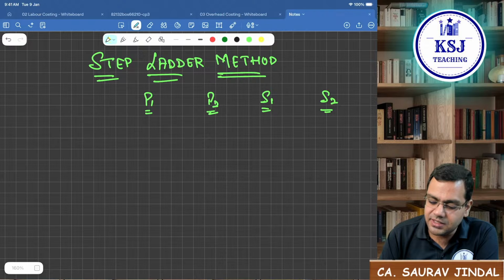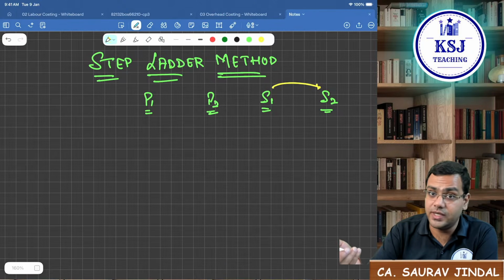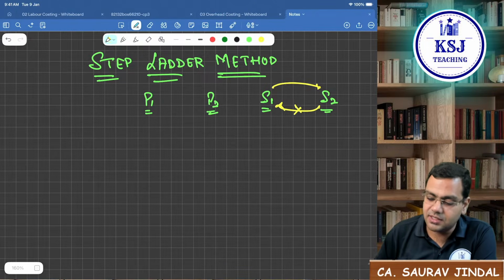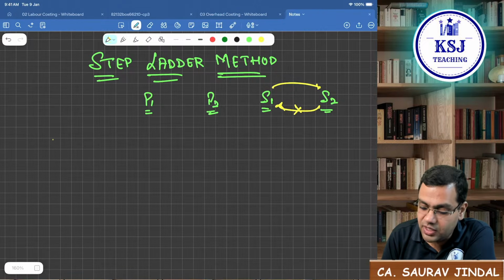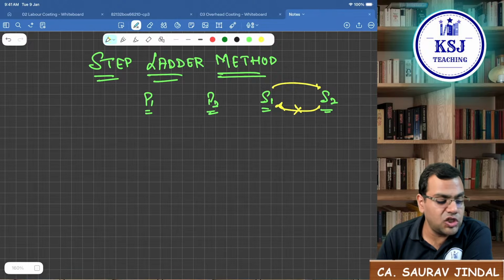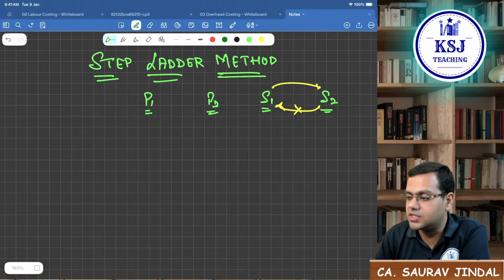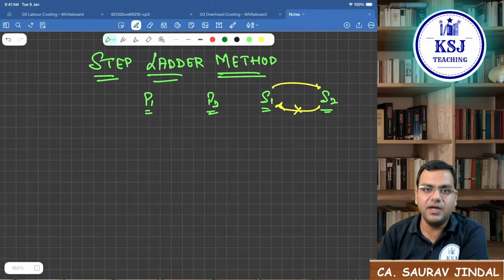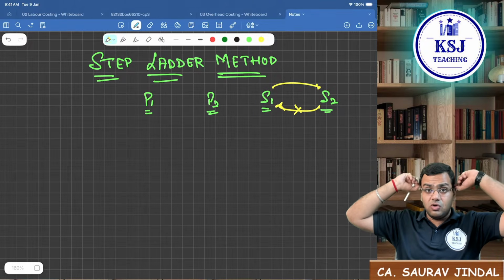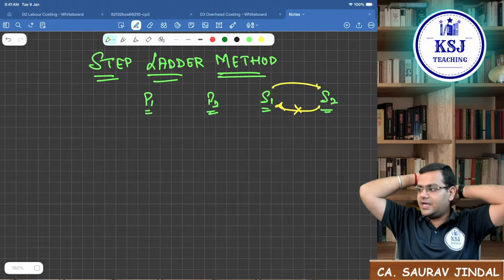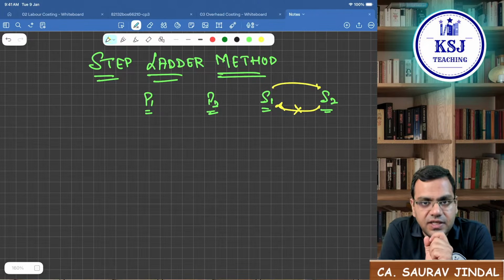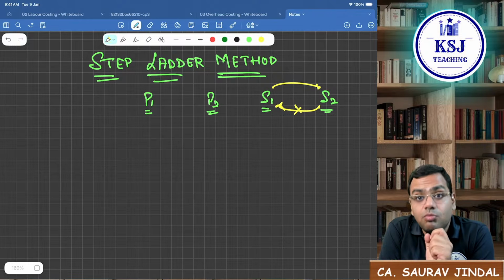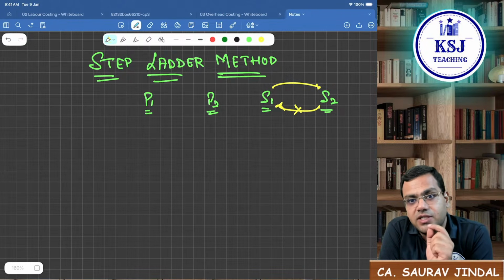Now the step ladder method says S1 is providing the services to S2 but is not taking the services from S2 to S1. So when you are going to distribute the overheads, which department's overheads will you distribute first? In the secondary distribution, will you distribute the S1 overheads or the S2 overheads? In this case, the rule is simple. The service department which is providing more services, we will start with the distribution of the overheads of that service department.